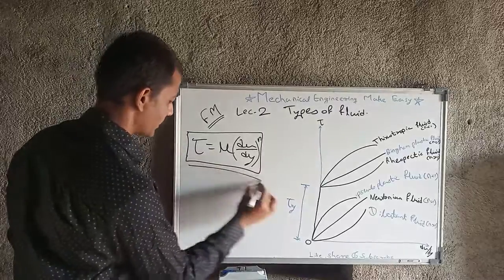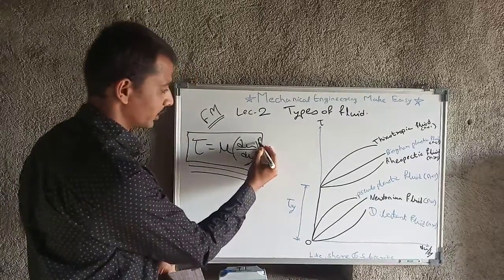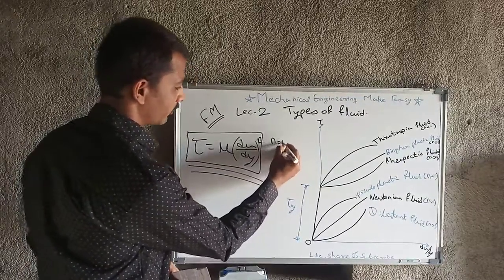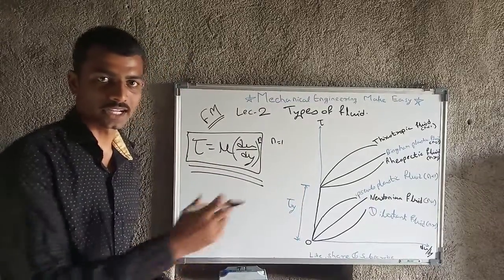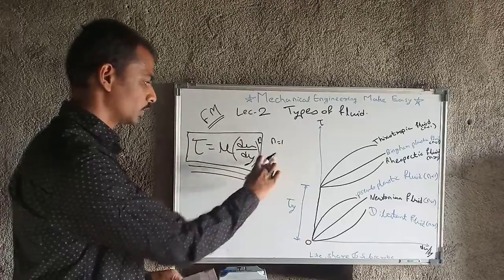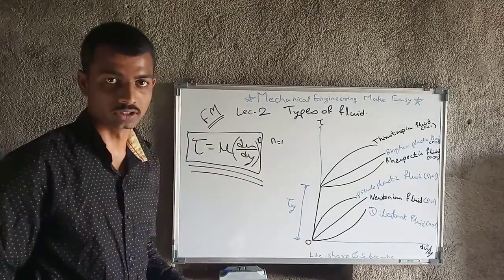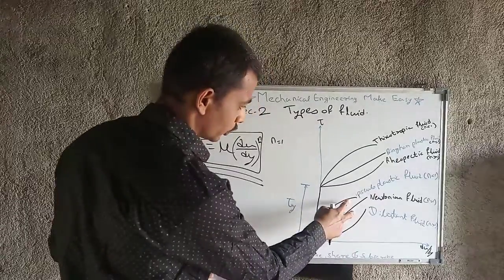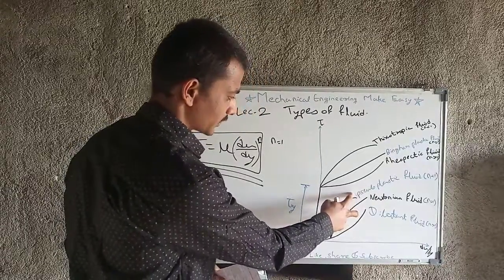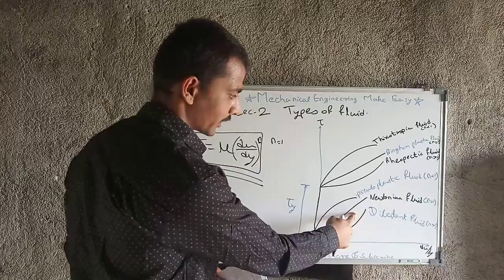Newtonian fluid means that the fluid will satisfy this equation as it is, meaning n will be equal to 1, and all the equation is the same for this kind of fluid. This kind of fluid will satisfy all the conditions of Newton's law of viscosity. Okay, this is called Newtonian fluid. Then again we have two fluids, one is pseudoplastic fluid and second is dilatant fluid.